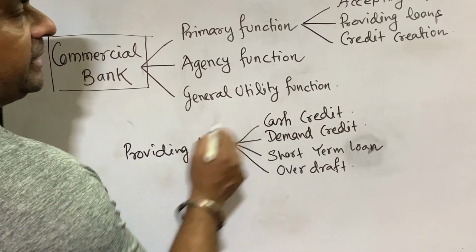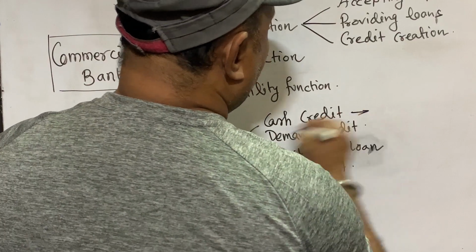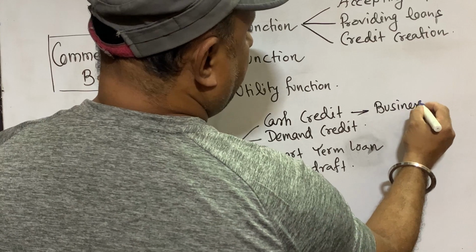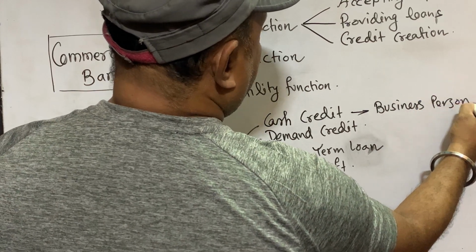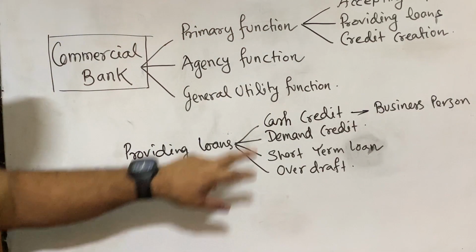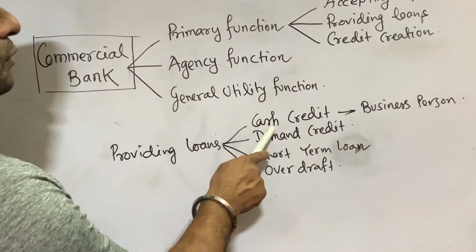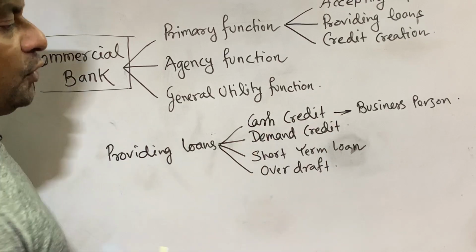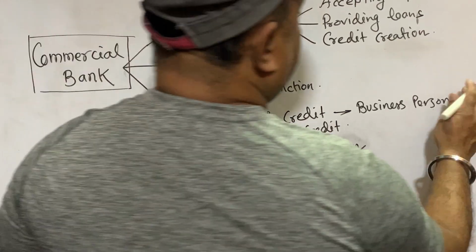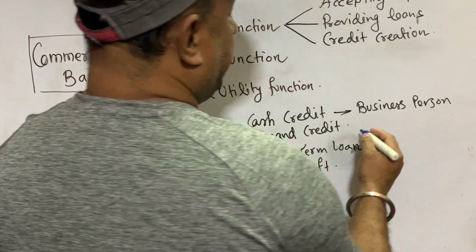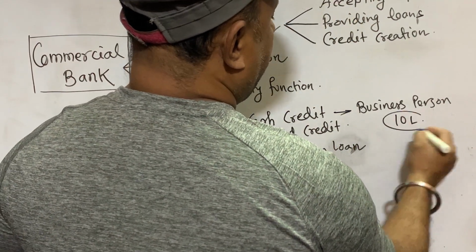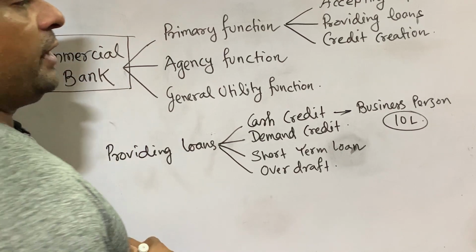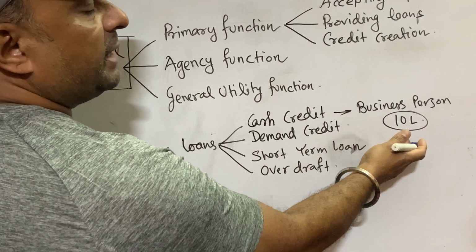One is cash credit. Cash credit means CC loan. This is generally provided to business persons, those who have a current account. How is this provided? Suppose a person requires a certain amount of money and takes a cash credit of 10 lakh rupees from the bank. The bank will issue 10 lakh rupees in his account, but whenever he requires money, he can withdraw it from the bank.